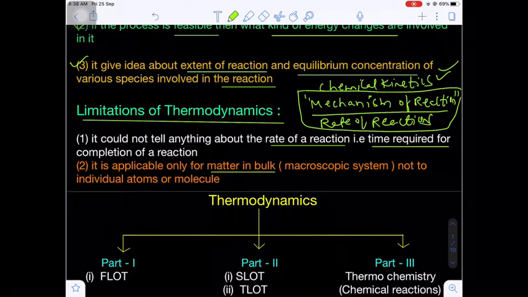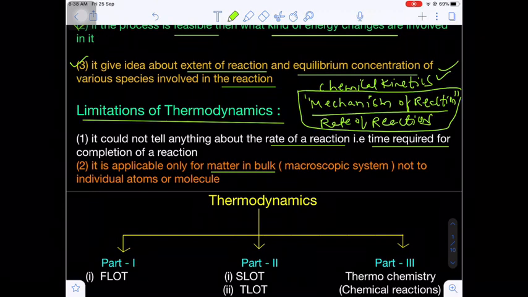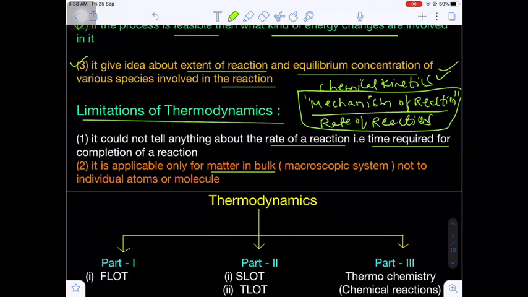That means it explains the total property with respect to the total system, the total bulk of the matter. It could not deal with individual atoms or individual molecules. Suppose you define a pressure or a temperature, that will be applicable for the total amount of the system. Let's suppose we have an ideal gas, so we are dealing with some pressure and some temperature, and the temperature and pressure are considered for the whole of the gas. We could not explain the temperature or pressure of individual atoms or individual molecules in this chapter.